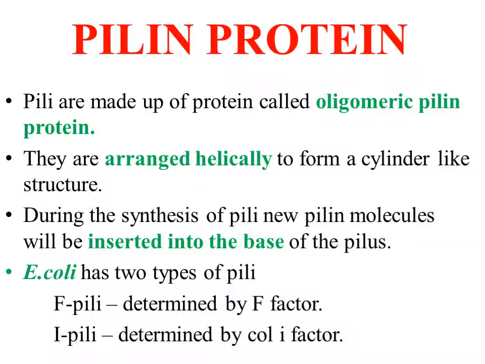And the example is E. coli. E. coli has two types of pili. Number one, F pili, which are determined by the F factor. And number two, I pili, which are determined by the col I factor. These F factor and col I factor are present in plasmids.